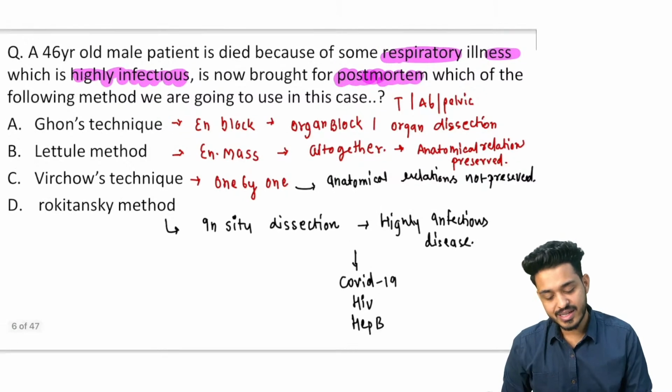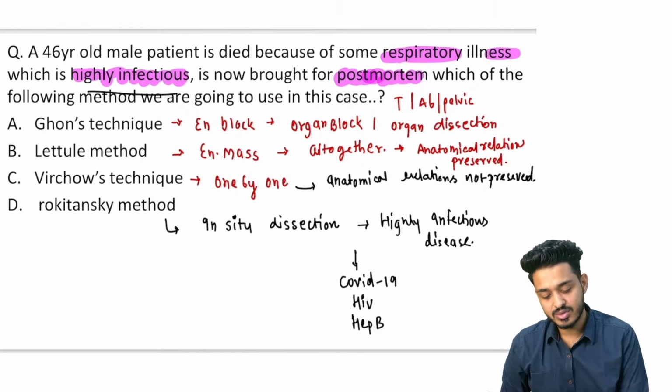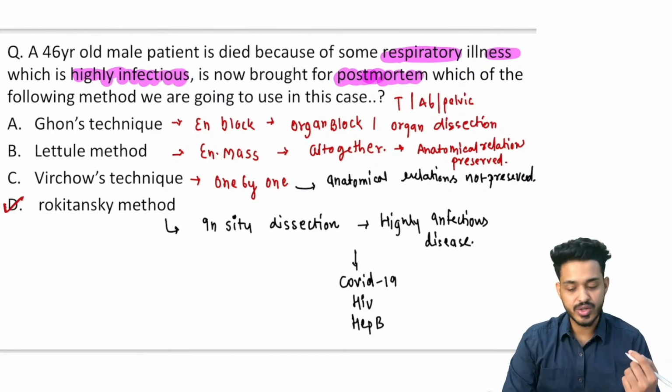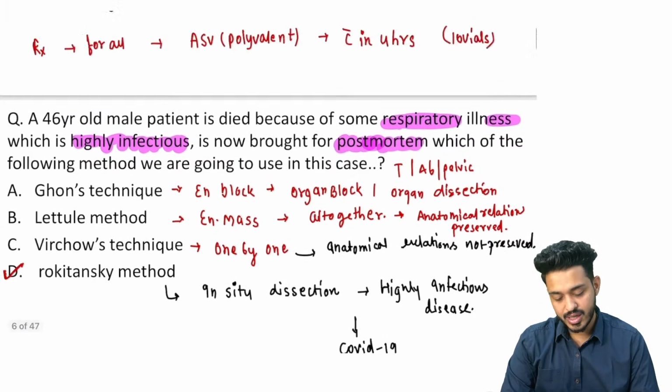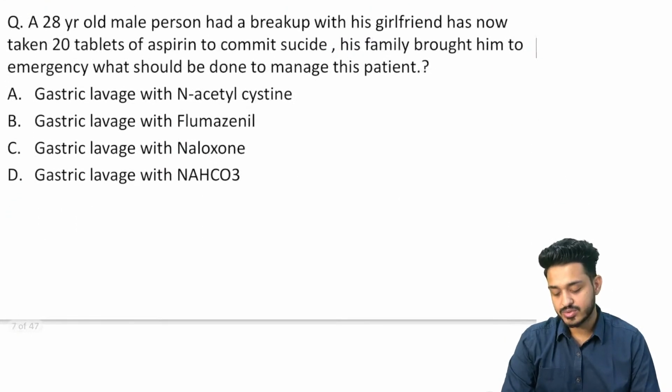So in this particular case, highly infectious is given. So your answer in this case will be what? Your answer in this case is going to be your Rokitansky method. What is the method we are going to use? That is going to be your Rokitansky method. Right? Now try to solve this particular question.